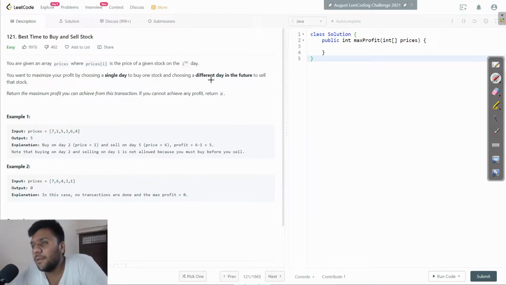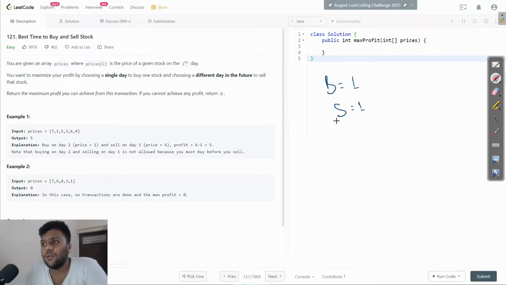What this line means is that I can buy a stock one time and sell it one time. I can't do it twice, like buy, sell, buy, sell again. The question has this restriction. And they're saying, return the maximum profit you can achieve from this transaction. So we have to return the maximum profit.